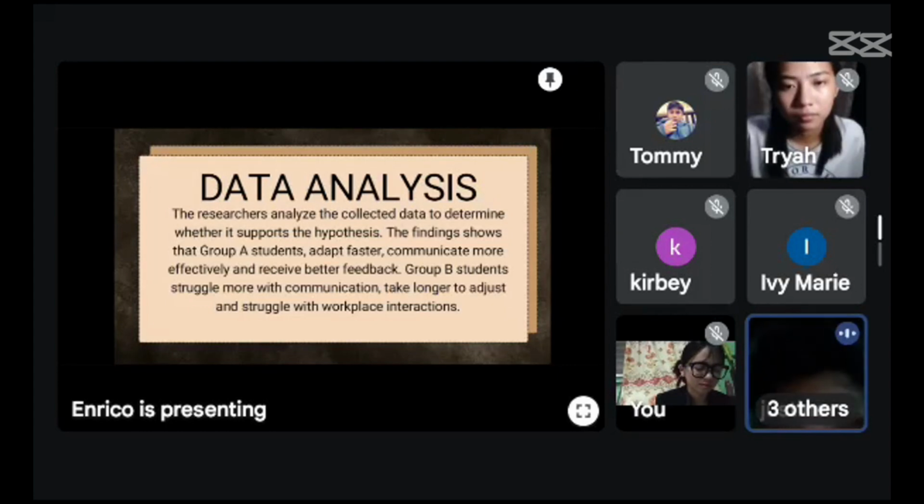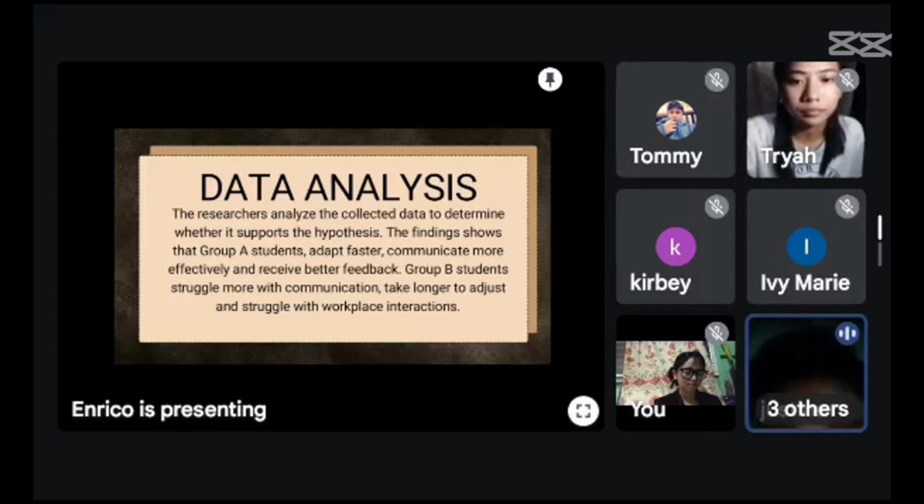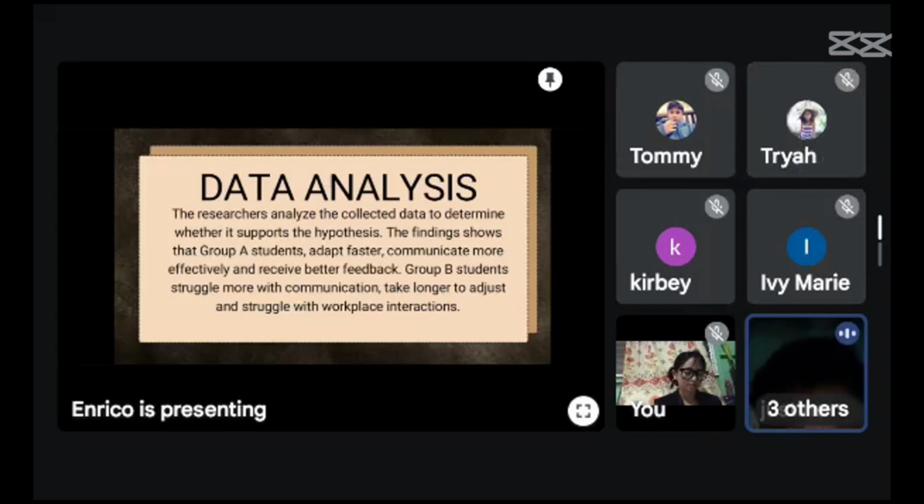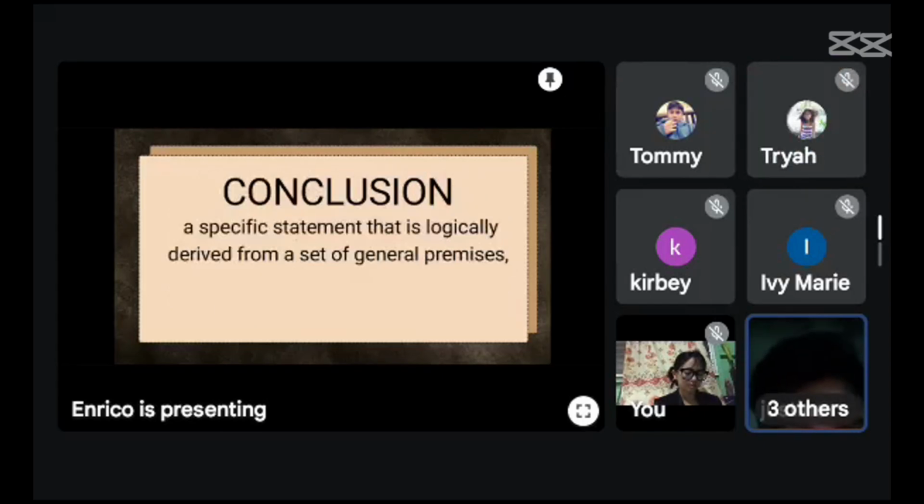The researchers analyze the collected data to determine whether it supports the hypothesis. The findings show that Group A students adapt faster, communicate more effectively, and receive better feedback. Group B students struggle more with communication, take longer to adjust, and struggle with workplace interactions.